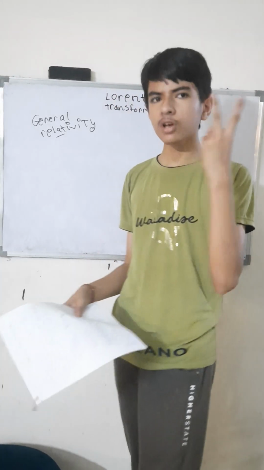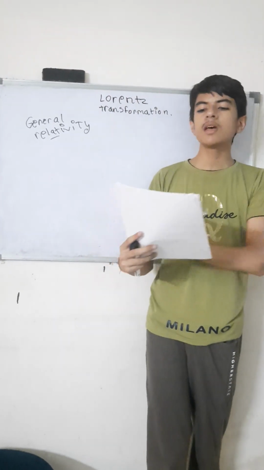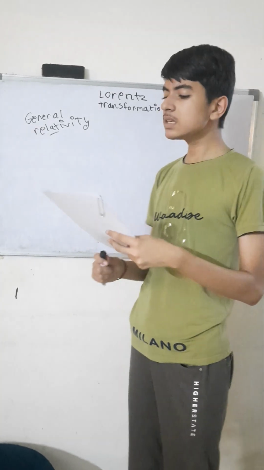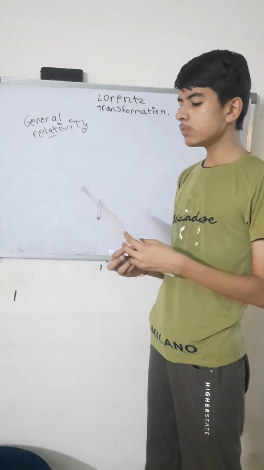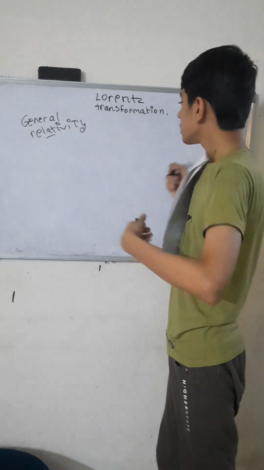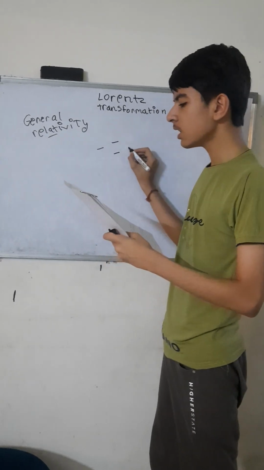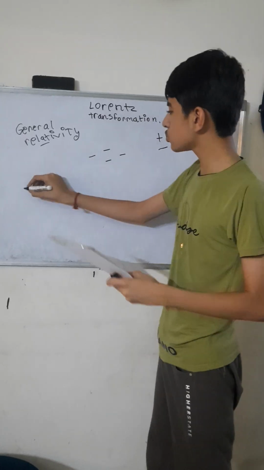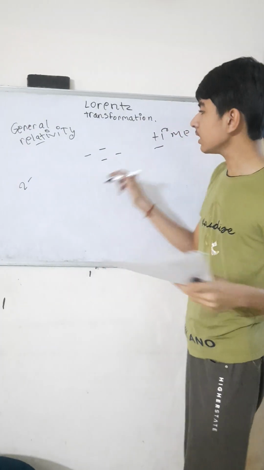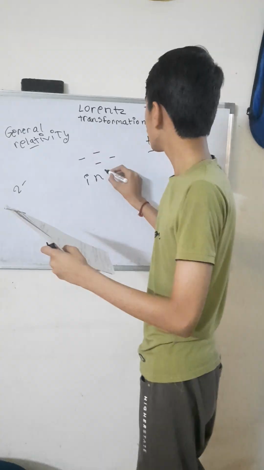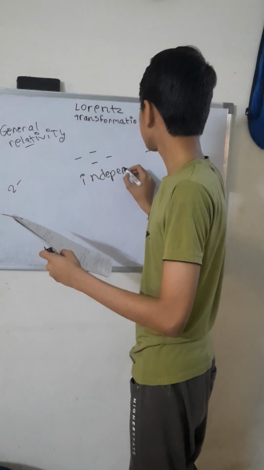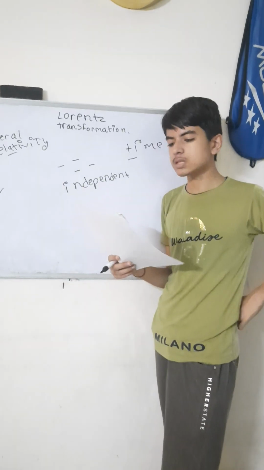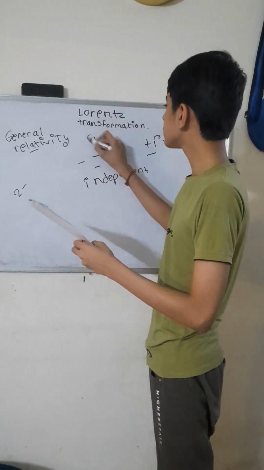First of all, we have concluded two major hypotheses. That is, a time interval, which is simply the time between two events, is independent of the condition of motion of the body of reference. This means that for any body that is moving, if there are two different events happening, the time interval will be independent of the condition of motion of the body of reference. This is the first hypothesis.